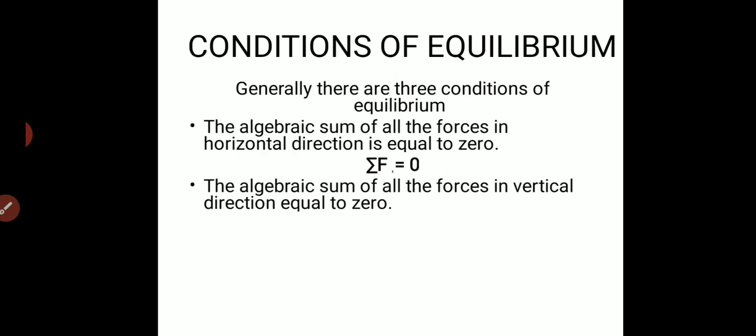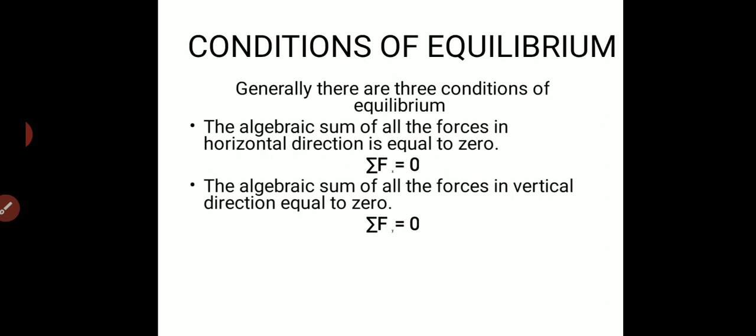Next, the algebraic sum of all the forces in the vertical direction is equal to 0. Or it can also be stated as the algebraic sum of all the forces acting on y axis on the structure is equal to 0. That is sigma Fy is equal to 0, or sigma V is equal to 0, where V represents the vertical forces.